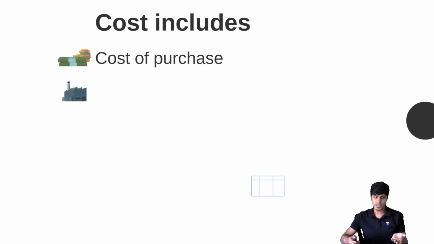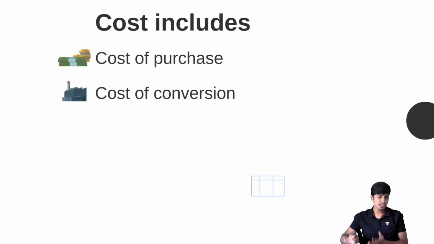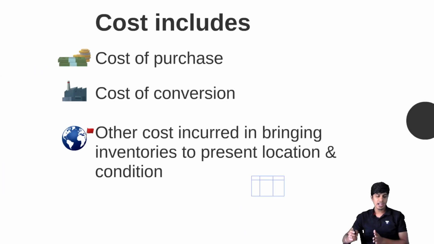Now cost will include three items. One, cost of purchase. Two, cost of conversion. Number three, all other costs incurred to bring the item or the inventory to its present location and condition. So cost includes three items: cost of purchase, cost of conversion, and all other costs incurred to bring the item to present location and condition.